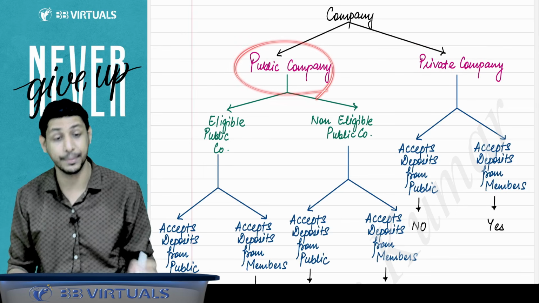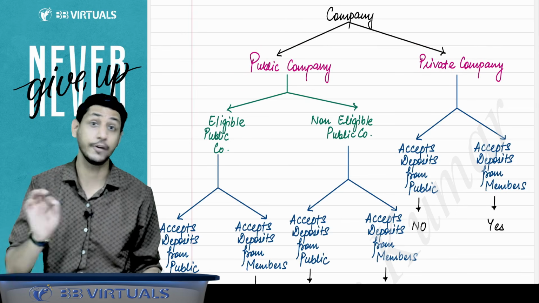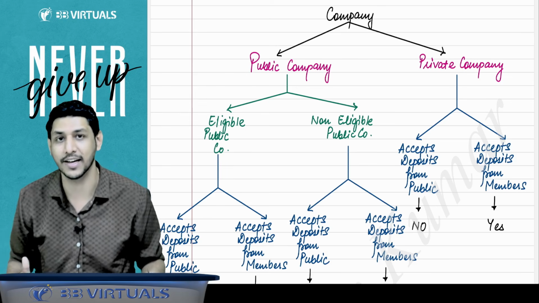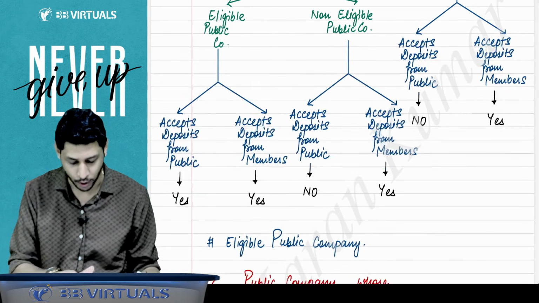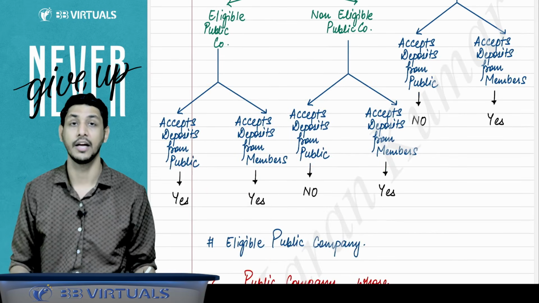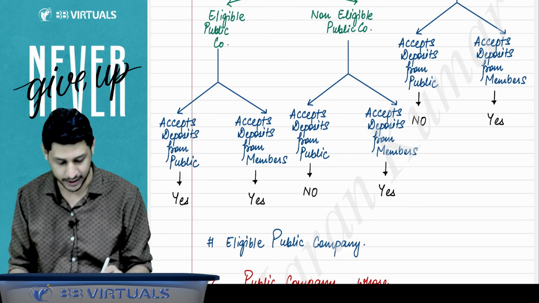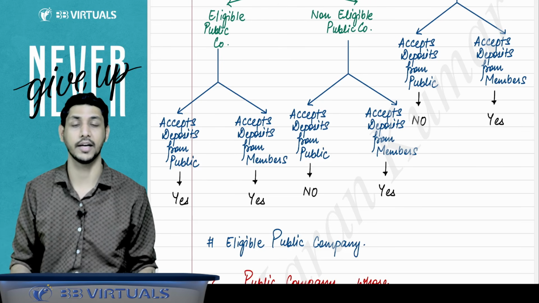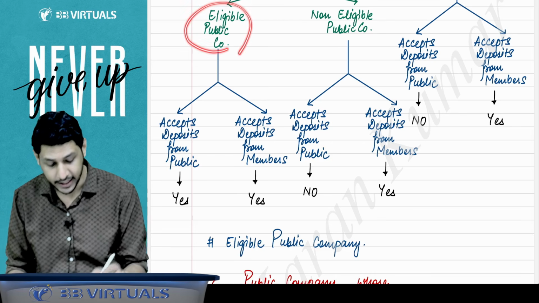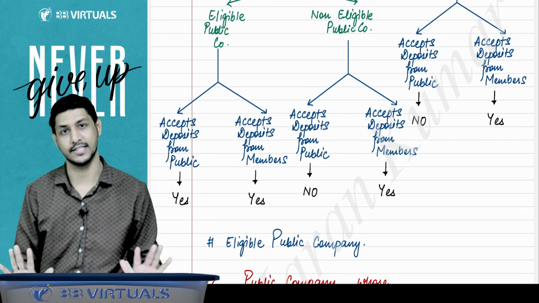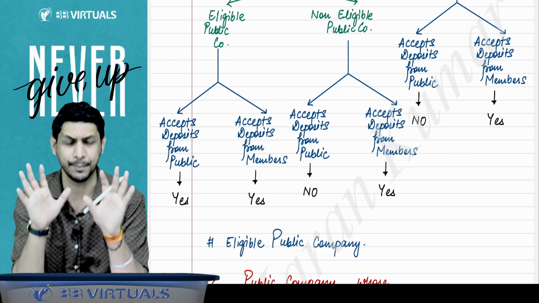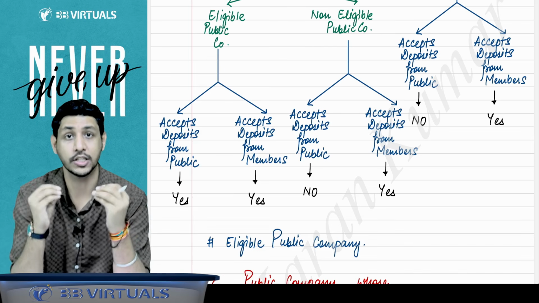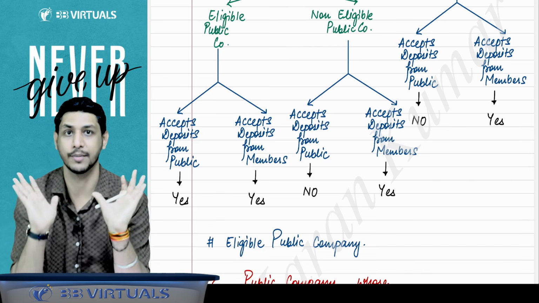Sir, can a public company accept deposits from the public? We have to check whether it is an eligible public company or not. If it is an eligible public company, then yes, it is allowed to accept deposits from the public. But if it is not an eligible company, then it cannot accept deposits from the public. Sir, can a public company accept deposits from members? Yes, whether it is an eligible or an ineligible public company. So simply, if you want to raise deposits from members, then any company can raise deposits from the members.